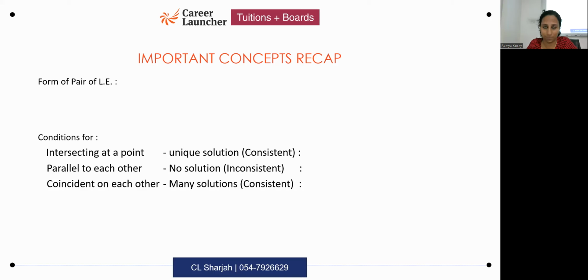Now for the condition, we have to write like A1 divided by A2, in the pair of linear equation form. I want you to give me what is a pair of linear equations first. After that, I want you to write the conditions.